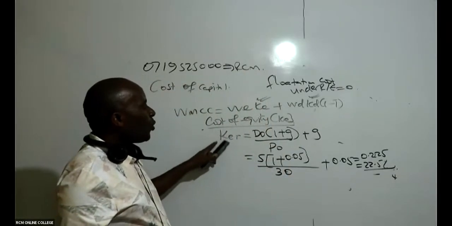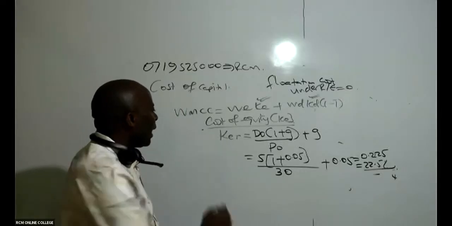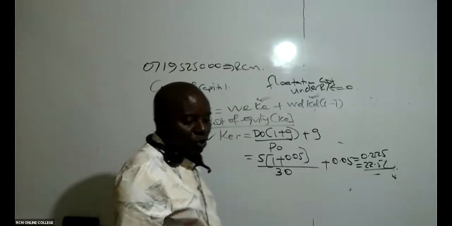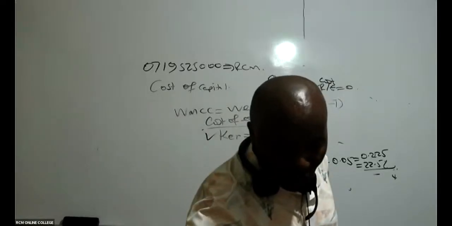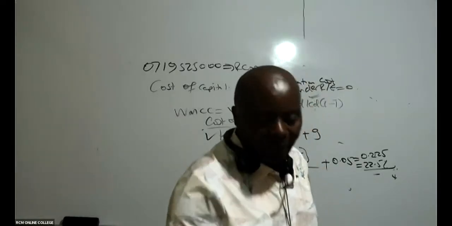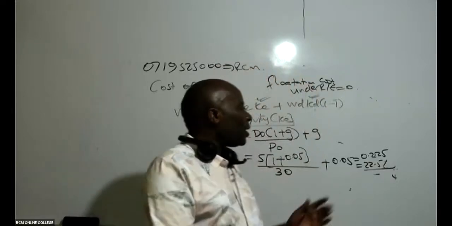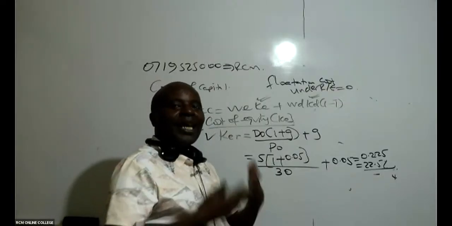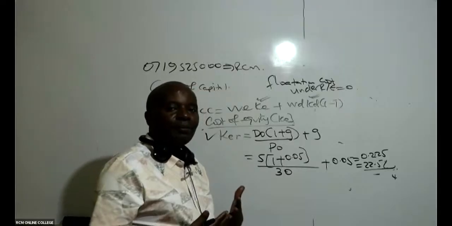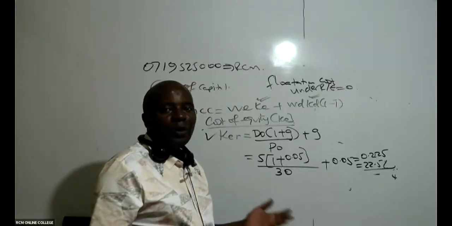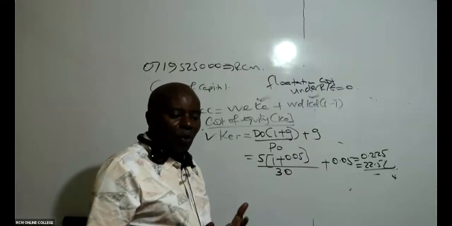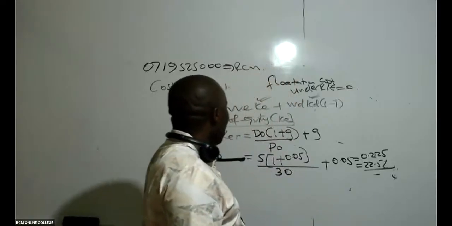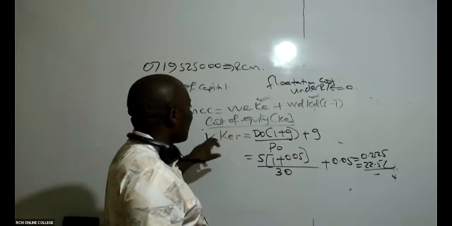And the cost of equity, I will have to get cost of equity retained earnings, very, very important. And then I must get cost of equity, ordinary shares. So I must come here now. Remember, I'm doing this simply because I'm getting WMCC. Otherwise, if it was WACC, I would not have computed cost of equity retained earnings. I would have straight away gotten cost of equity, ordinary shares only. But because it is weighted marginal cost, the two of them are relevant.